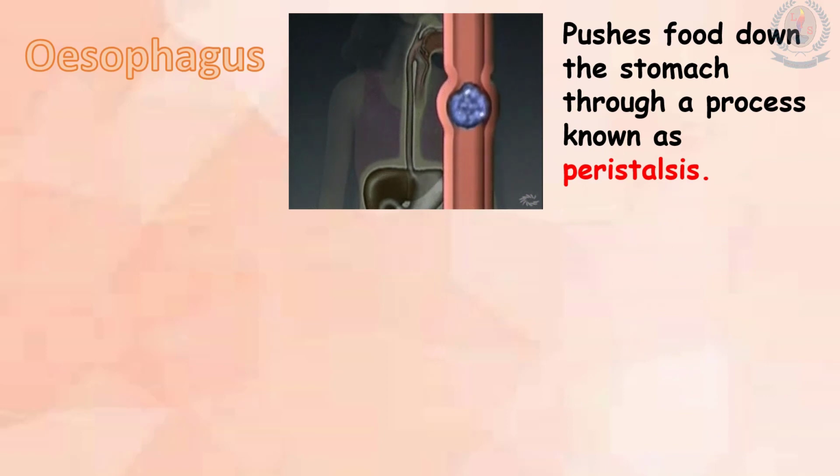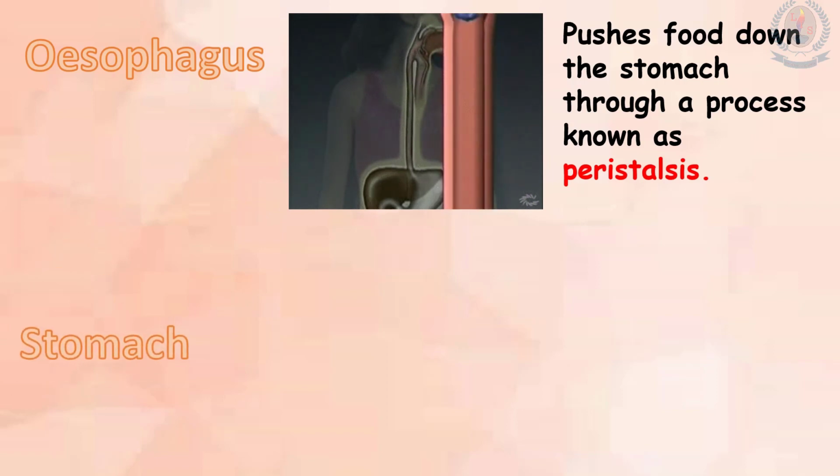Esophagus. Now children, you can see the picture of the esophagus. It pushes food down to the stomach through a process known as peristalsis. The movement of peristalsis is the alternate contraction and relaxation of muscles in the esophagus which pushes food along it.